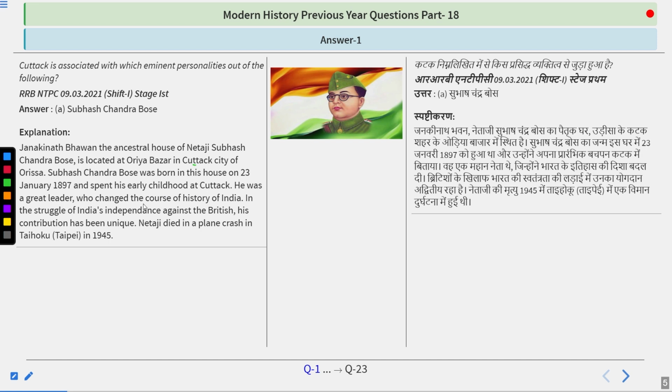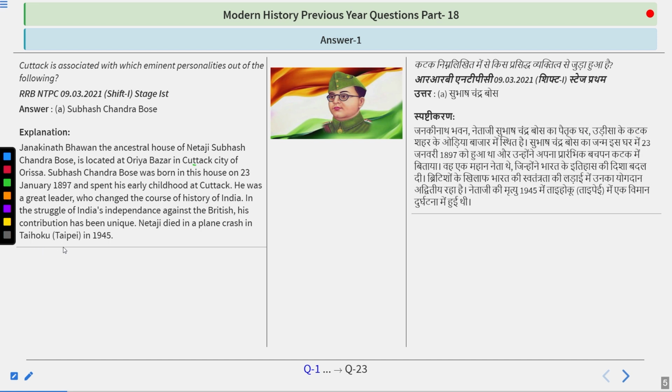He was a great leader who changed the course of the history of India, and in the struggle against the British, his contribution has been unique. Netaji died in a plane crash in Taipei in 1945, earlier known as Tai Hoku.